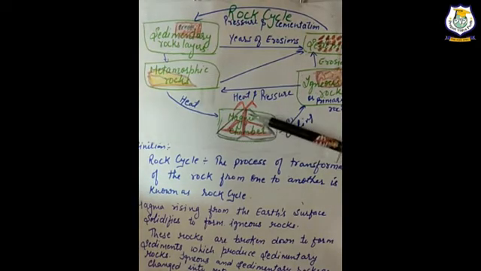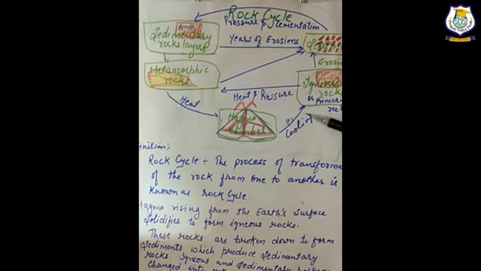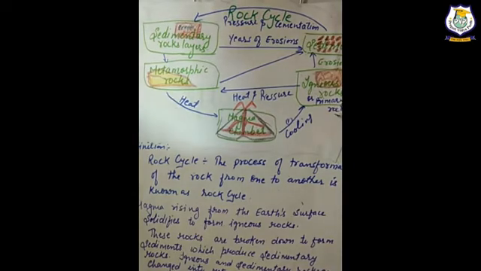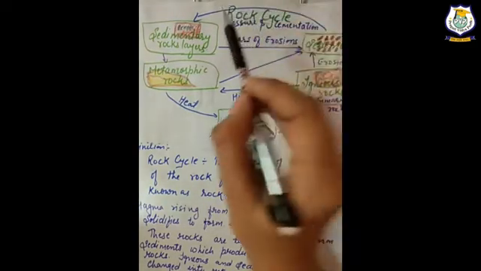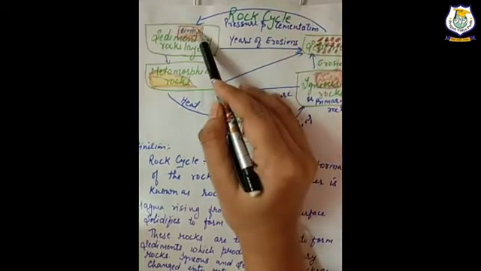Now this is your magma chamber. When the molten magma cools and solidifies, it becomes igneous rock. Igneous rock is also called the primary rock. Igneous rock is broken down into small particles known as sediments, and these particles are transported and deposited to form sedimentary rocks.